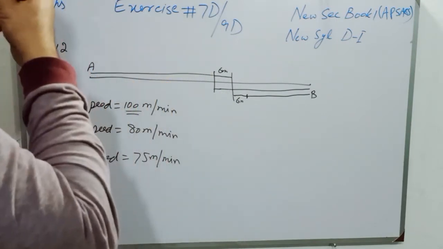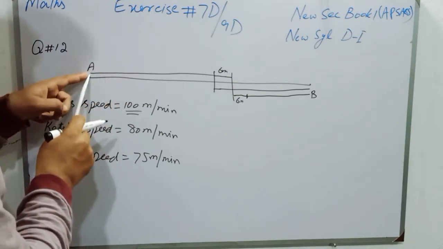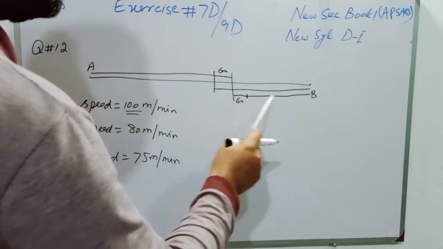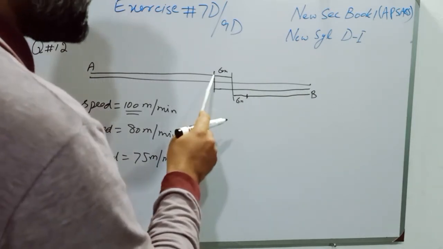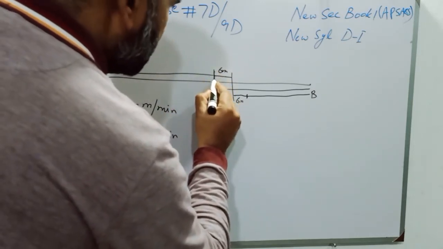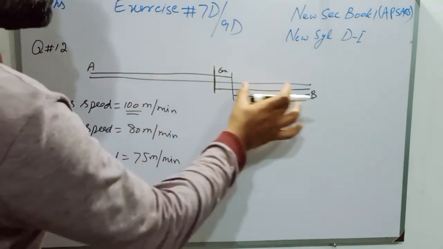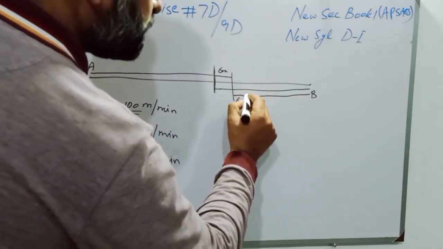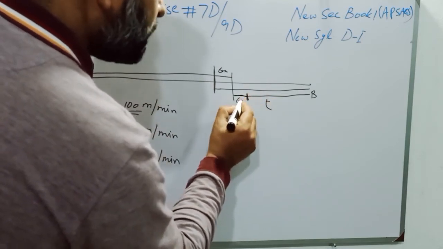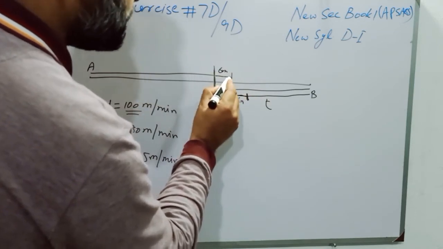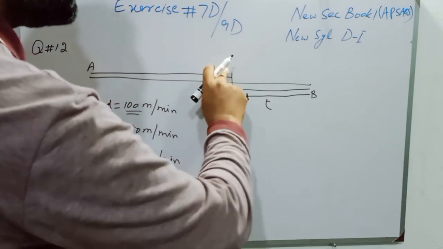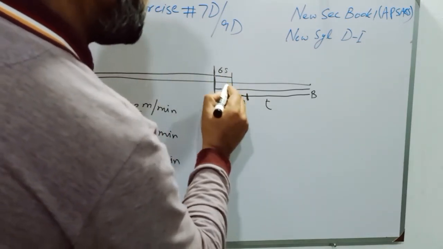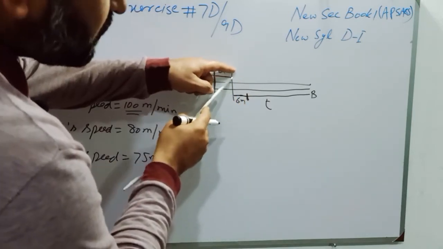Students, again I am explaining it. Nora started walking from town A toward town B. At the same time, Kate and Dixon started walking from town B to town A. As Kate is a little bit faster, Kate and Nora will meet at this point in time T. Suppose the time taken for both the girls is T, and Dixon is a little bit slower, so she is at this point at time T, and after 6 minutes, Nora and Dixon meet each other at this point.